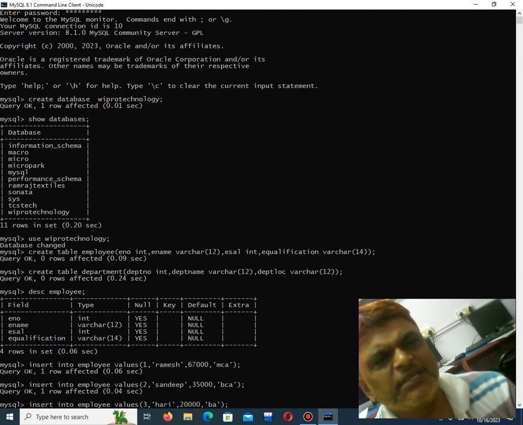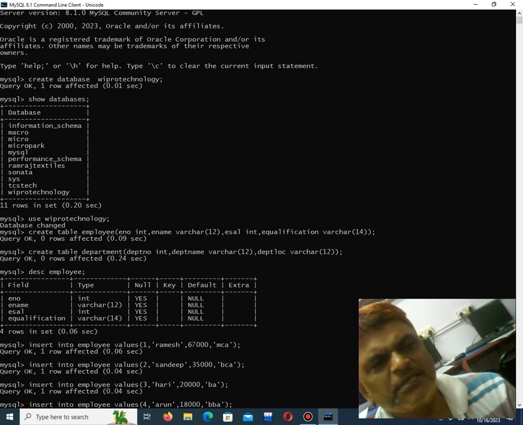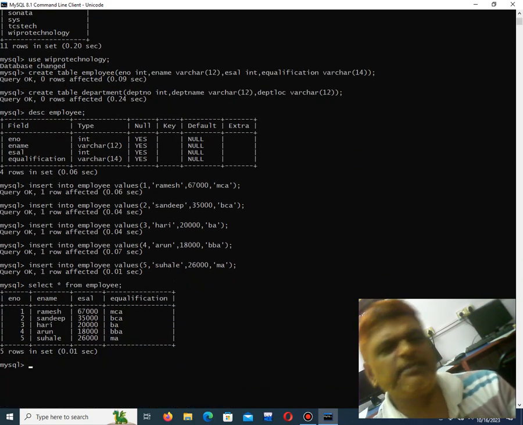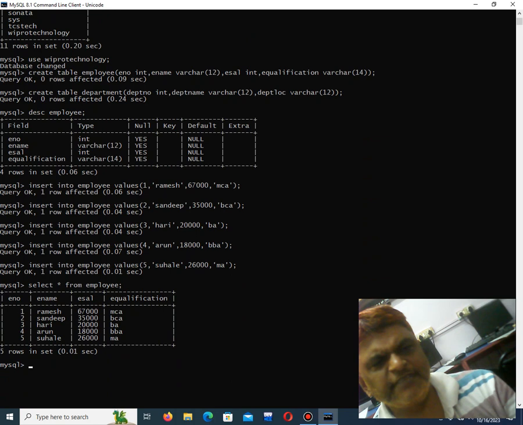Now first I am telling show database. Then use database. Then I am creating a particular database, like create database name. Then use database. Then create table. Next I am telling insert. You have to follow each and every sequence. Now select is for checking what records are there in a table.